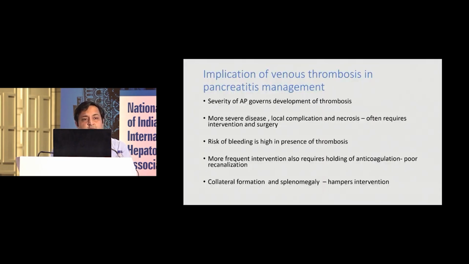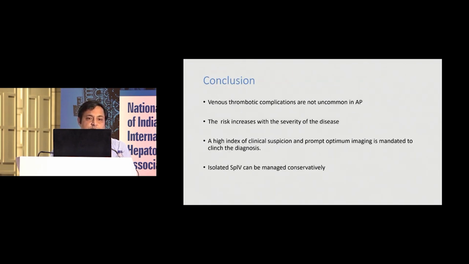The more severe the disease, the higher the local complications and the necrosis, which often require intervention and surgery. And the risk of bleeding is highest in the presence of thrombosis. More frequent intervention is required if the patient is on anticoagulation, and if we are doing a larger number of interventions while the patient is on anticoagulation, you have to stop the anticoagulation, and if you stop it, there is a risk of poor recanalization. The presence of collaterals and splenomegaly can hamper your interventions.